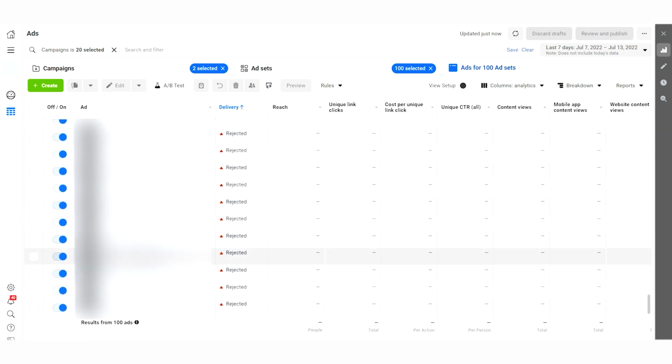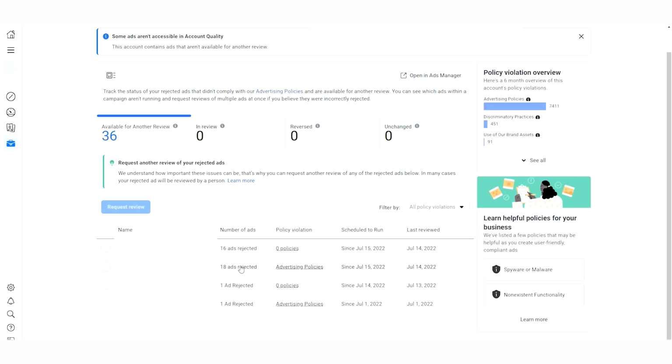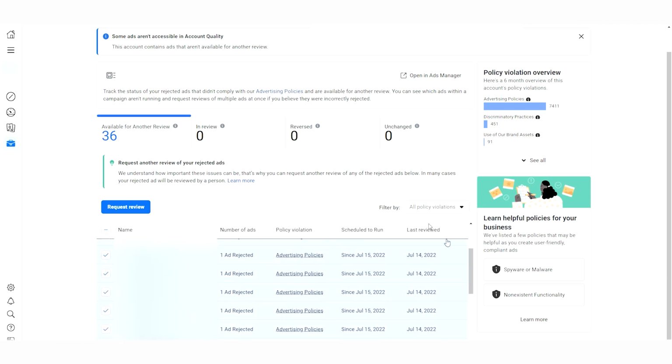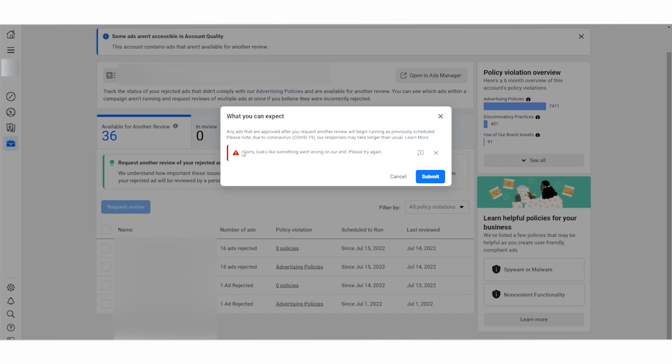Now, the big thing here is that when you go to account quality, we can check, for example, policy violation, and it says 0 policies. Okay, so this is clearly a bug, and let me tell you what is happening when I try to actually, not this one, maybe this one, okay, this one. When I try to request a review and submit, you will see that I get an error. It doesn't move forward. You see, it gives me this message.